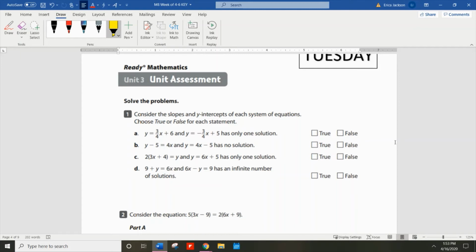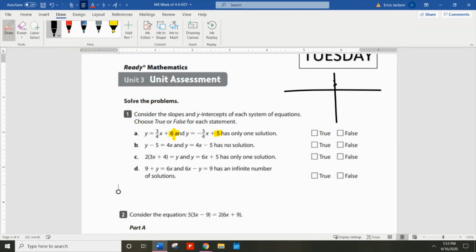Okay, so I'm just going to walk through this first one with you. It says to consider the slopes and the y-intercepts of each system of equations and determine if things are true or false. So this first equation, we have y equals 3/4 x plus 6, and y equals negative 3/4 x plus 5. And they're telling us that it has one solution. If you look at those y-intercepts, the 6 and the 5, those are different. So that means one of the equations starts at 6 and one of the equations starts at 5.